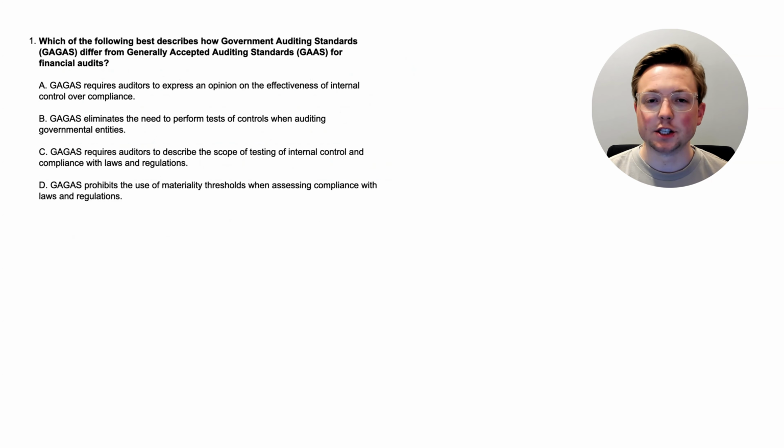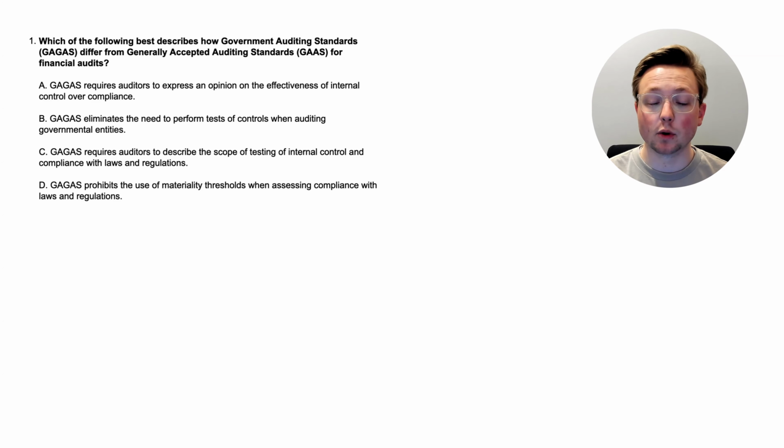All right, here we are at question 1. Let's just dive straight in. We're talking about government auditing standards, or basically this is the stuff under GAGAS, most of this. Which of the following best describes how government auditing standards, GAGAS, differ from generally accepted auditing standards, or GAAS, for financial audits? So what's the difference between GAGAS and generally accepted auditing standards? If you don't know, that's okay. We're going to go through this.